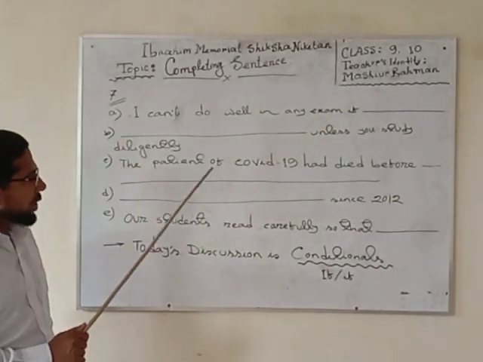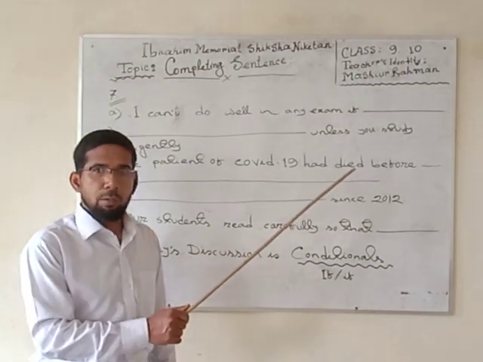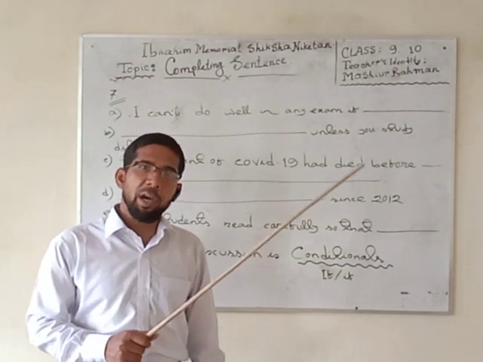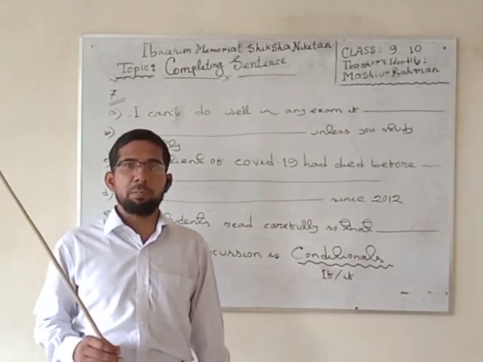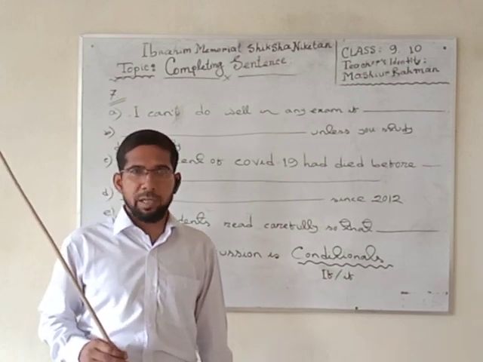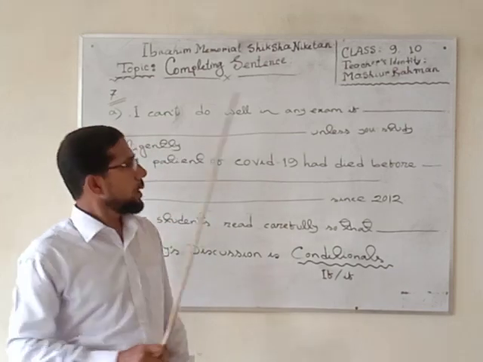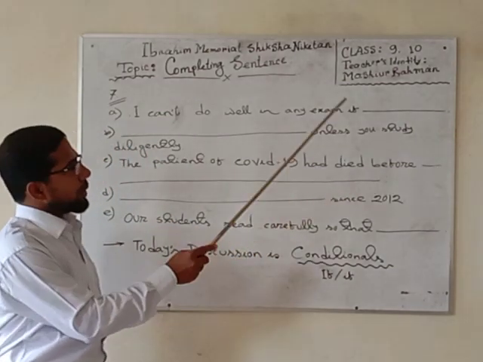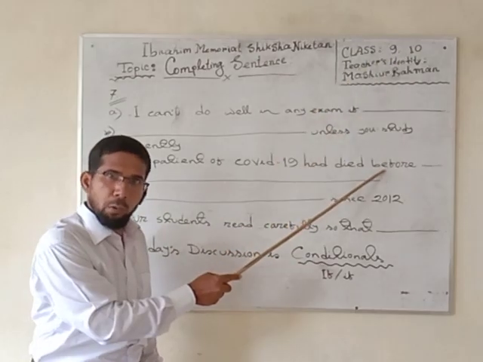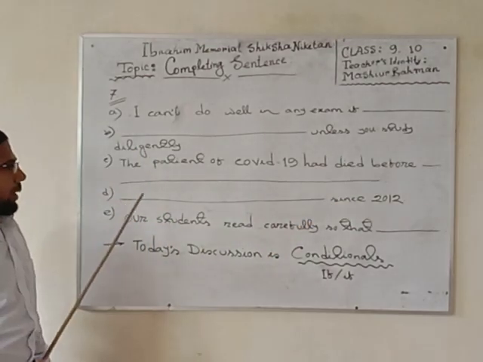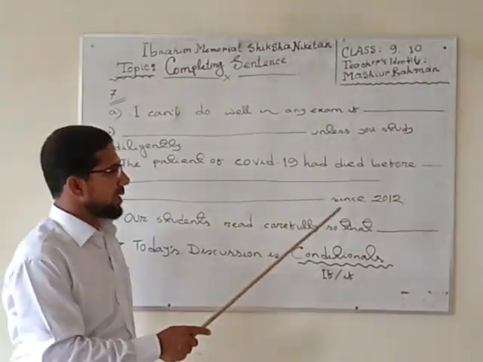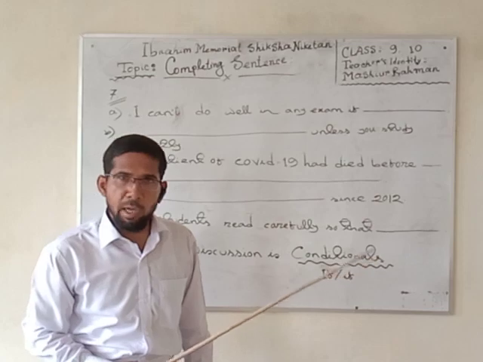Third one, the patients of COVID-19 had died before. It means, in my class, whenever you were staying in my class, I also tried my best to show this kind of rules. Some rules were discussed. Some things were completed, some things were not completed. So, as a student of class 9 and 10, you know that it is a particular or fixed rule of before. Then, fourth one, the teacher has given an incomplete mark. After this incomplete mark, the teacher has also written since 2012.